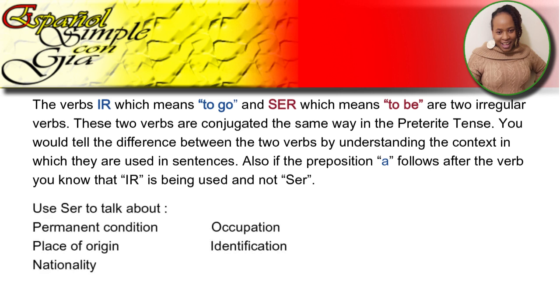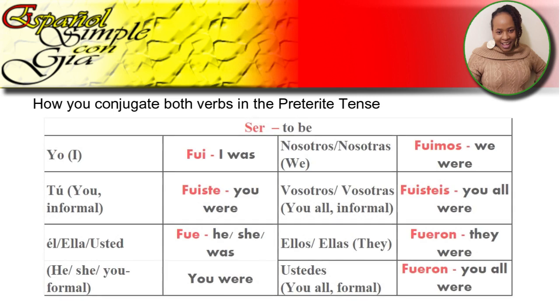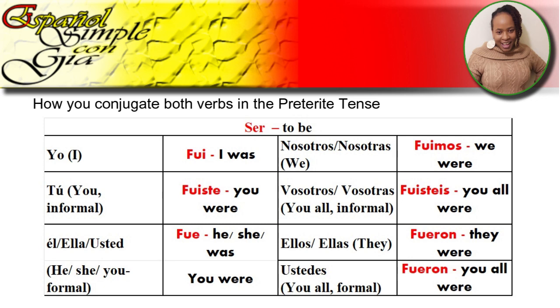Use ser to talk about permanent condition, occupation, place of origin, identification, and nationality. Now, here is how you conjugate both verbs in the preterite tense. Let's start with ser.